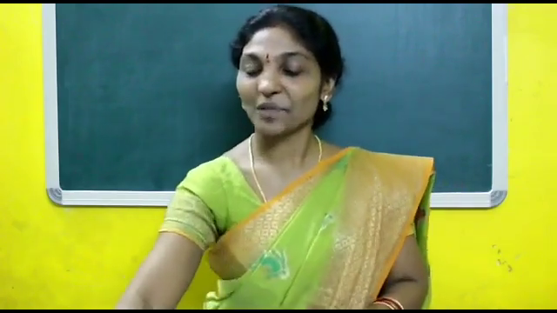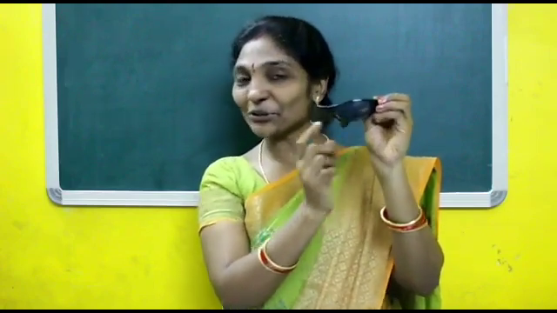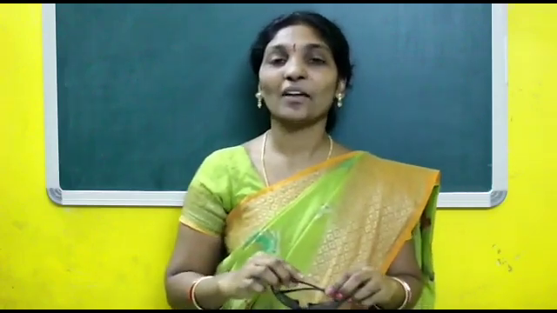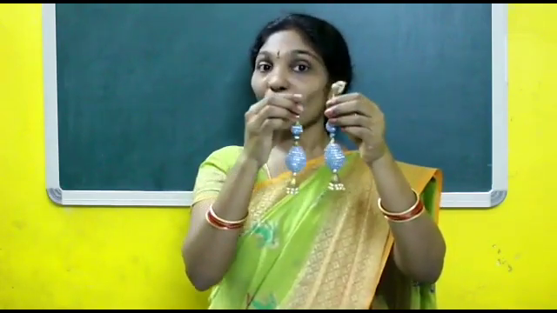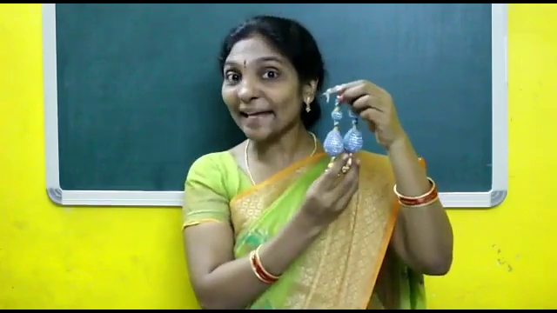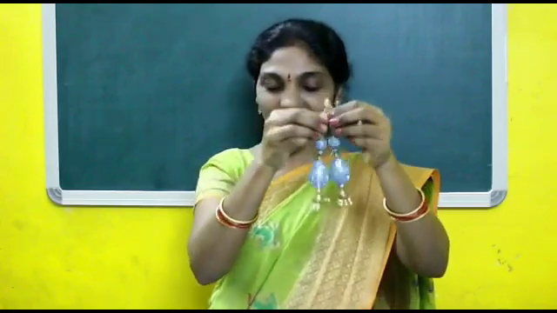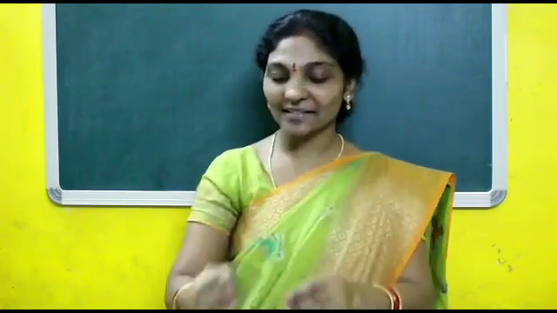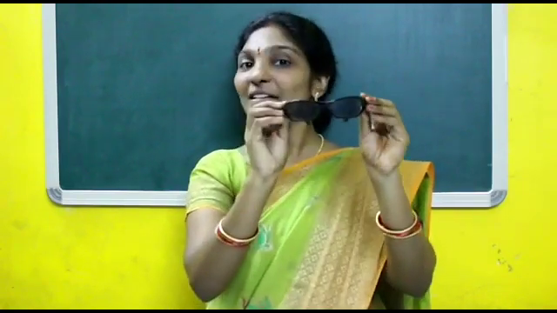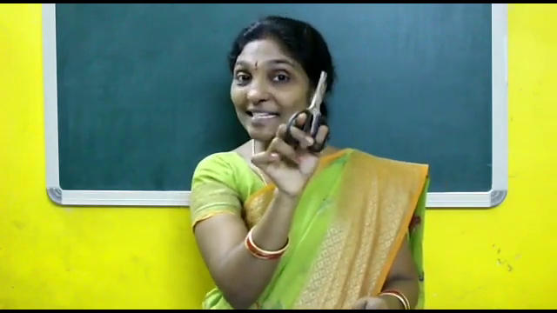2. Remember, children? How many? 2. Next, we keep specs for our eyes. How many glasses are there here? 2. Very good. So, when there are 2 things of the same kind, we name it a pair. What do we name it? Pair. A pair of hangings. A pair of earrings. A pair of spectacles. A pair of scissors.